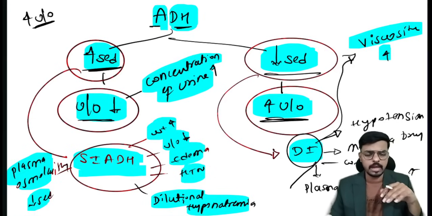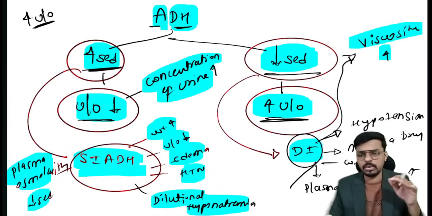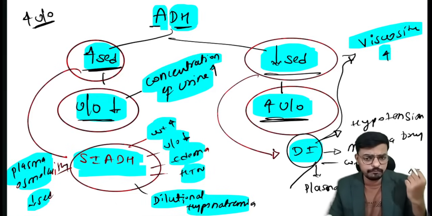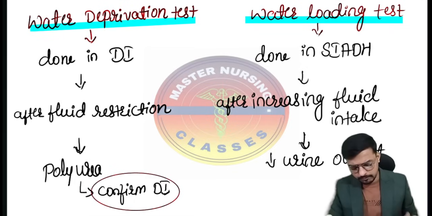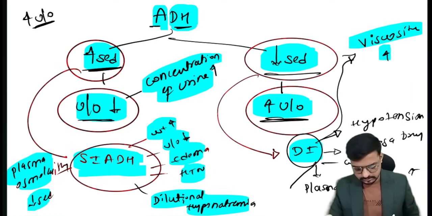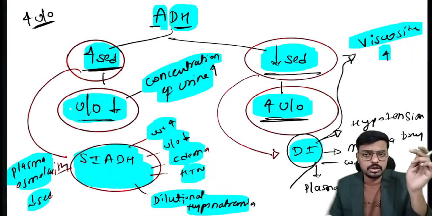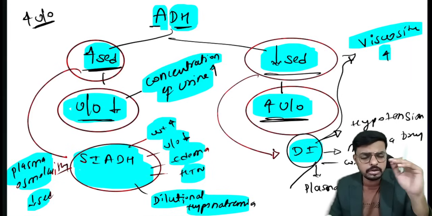So what I will do now is tell the patient not to have any fluid. I will keep the patient nil per oral and I am not giving any fluid to the patient. Even after deprivation of fluid, in the case of the syndrome of inappropriate antidiuretic hormone, the urine output is decreased. So I cannot tell whether the urine output is decreased due to low fluid intake or due to an abnormal increase in the ADH.